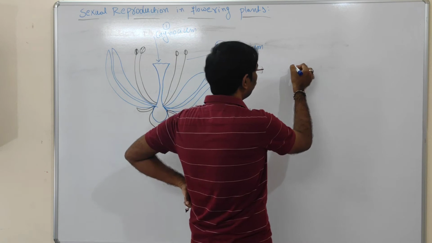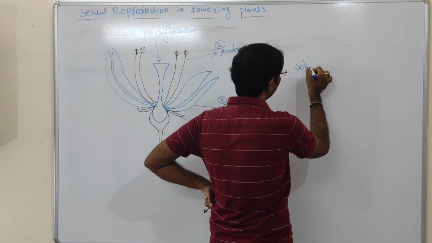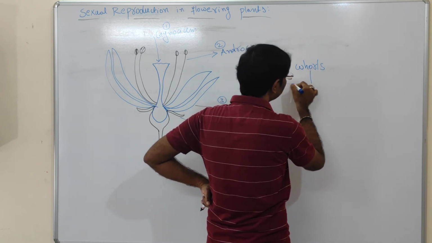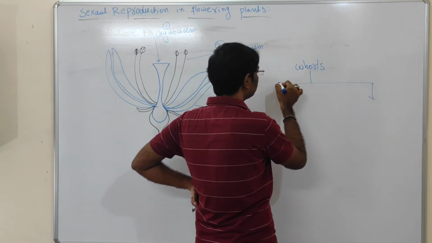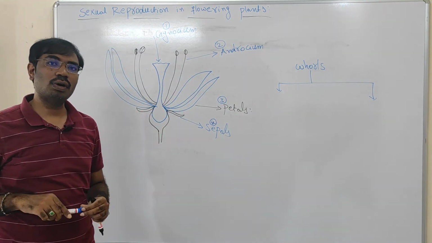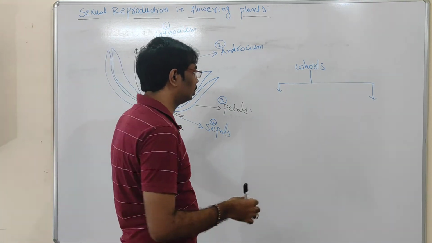The floral whorls means the 4 structures present in the flower, that is called whorls. The floral whorls are classified into 2 types. One is called essential whorls and another one is called non-essential whorls.